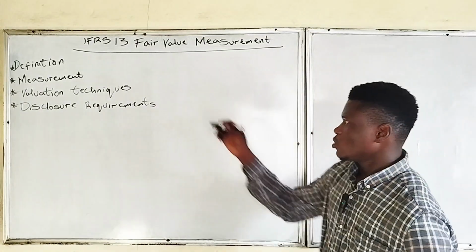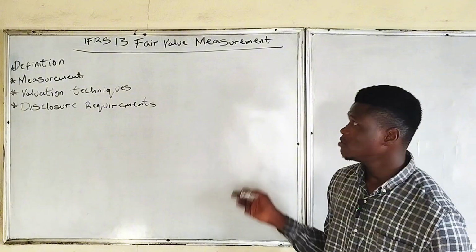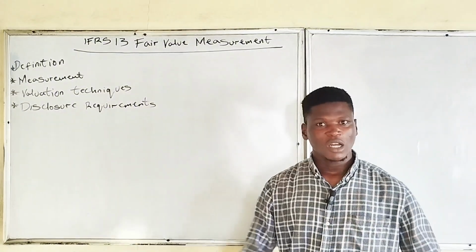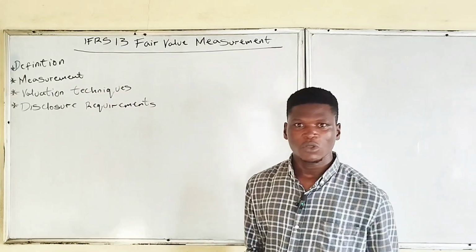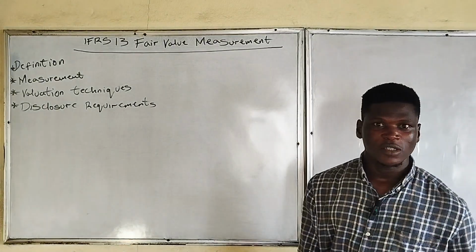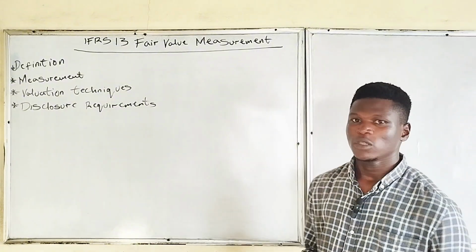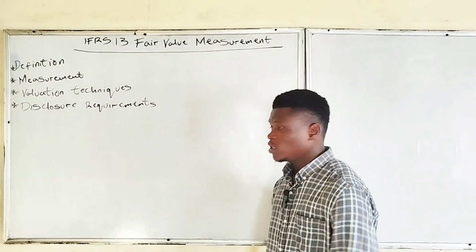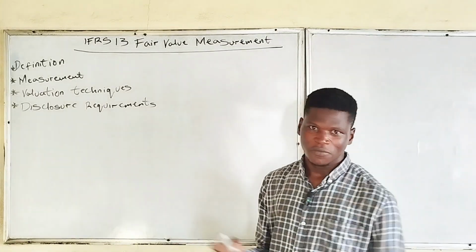Starting from the definition, IFRS 13 governs the accounting treatment for fair value. Just like we've been talking since we did IAS 16, IAS 40, and IAS 38, that's PPE, investment properties, and intangible assets, we mentioned IFRS 13 in each of them.